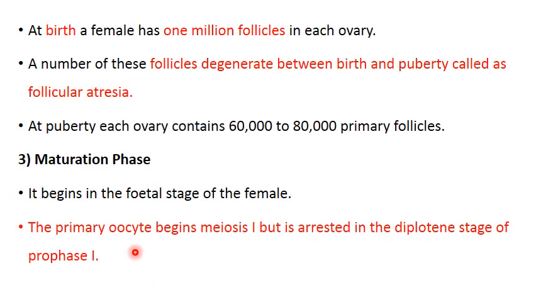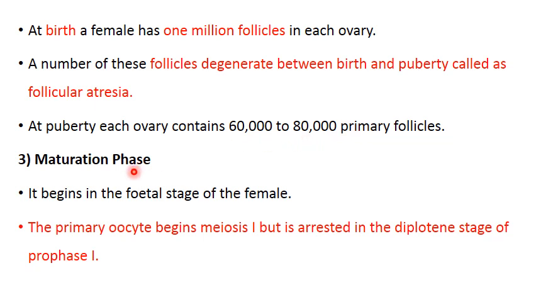At birth, we will find a female has 1 million follicles in each ovary. A number of these follicles will degenerate between birth and puberty, a process that we call follicular atresia. And at puberty, each ovary will contain only 60,000 to 80,000 primary follicles.